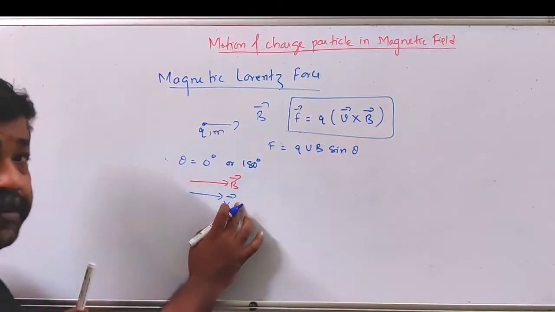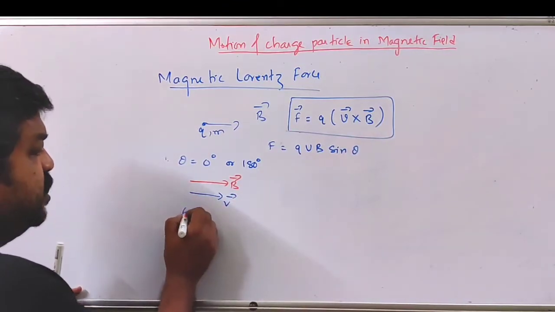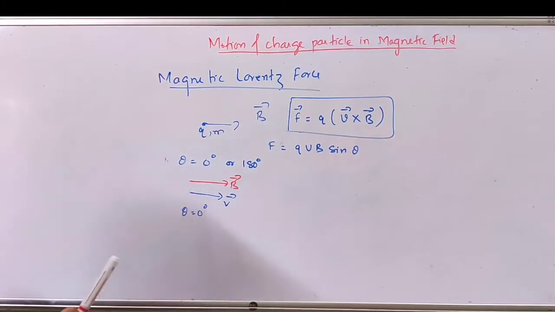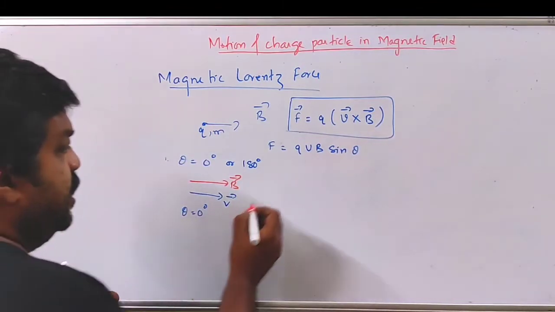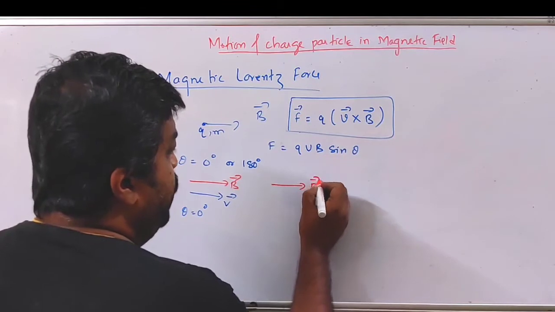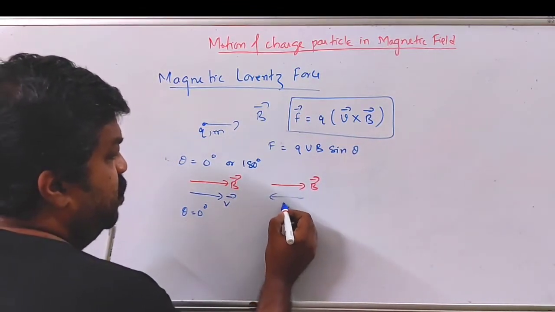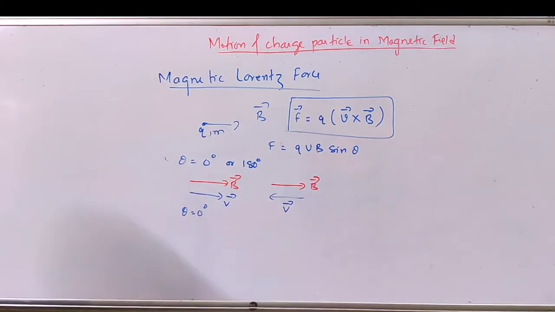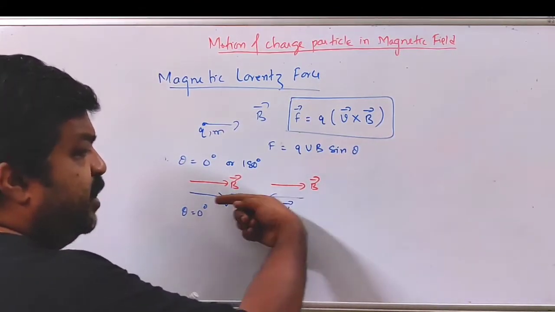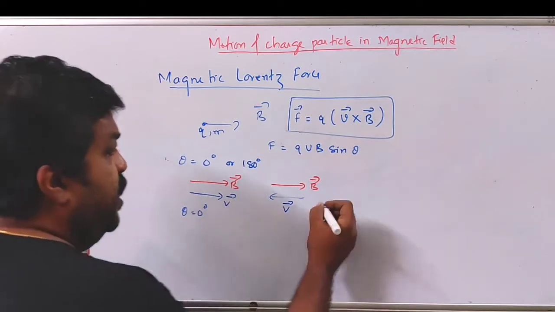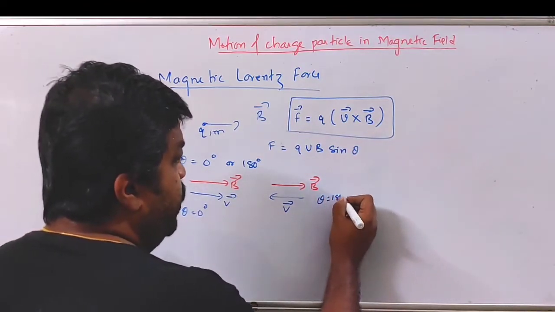So v and B are in the same direction. In this case theta is equal to 0 degree. And suppose this is the magnetic field and this is the direction of the velocity vector of the charged particle. That means the charged particle is moving opposite to the direction of magnetic field. So here theta is equal to 180 degree.